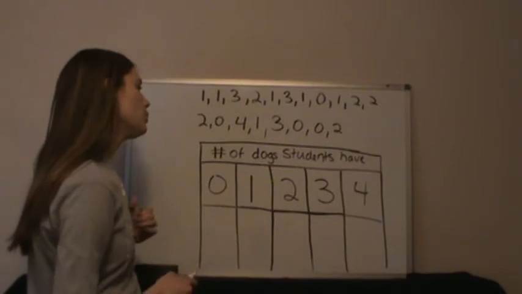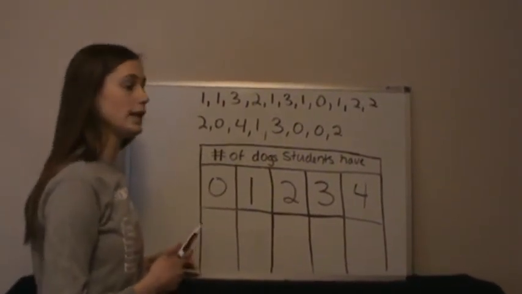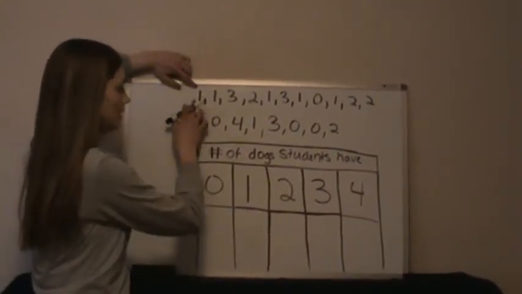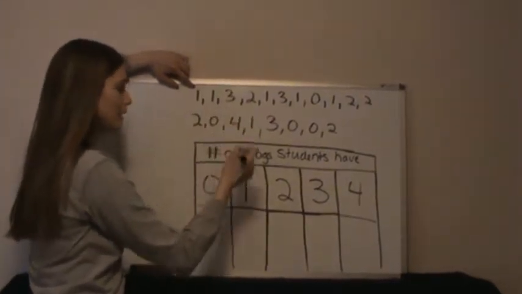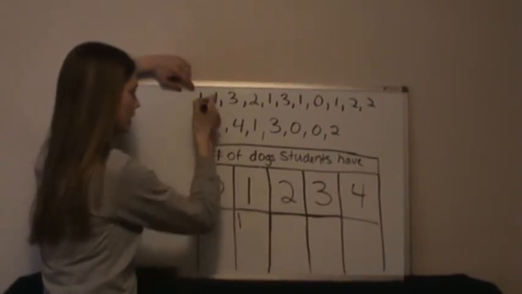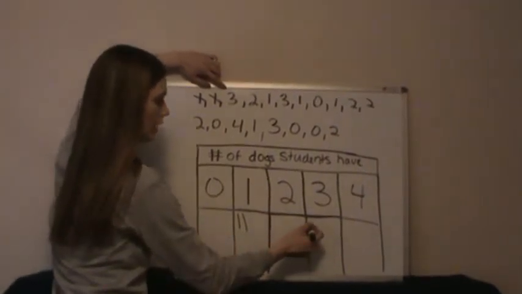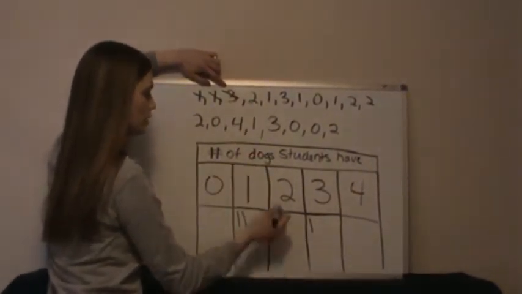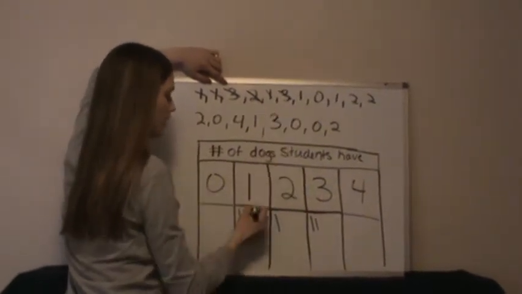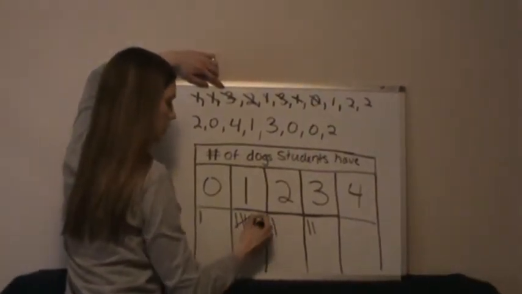Now I'm going to put this into a frequency table because it just looks a little bit cleaner and a little more organized. I'm going to start from the very beginning, and every time I see a number, I'm going to tally under that column. So here's the number 1, I'll tally under 1. I have another student that had 1 dog. I have a student that has 3 dogs. A student has 2 dogs. Another one with 1. And you just go through until you have put every single one in your frequency chart.